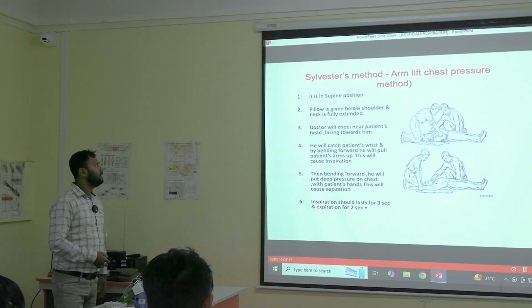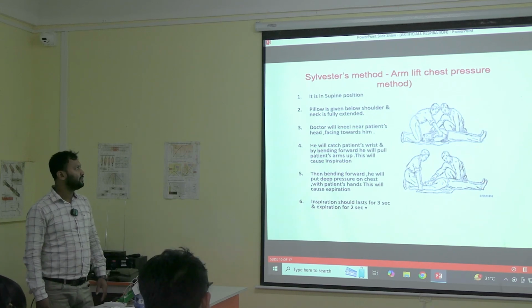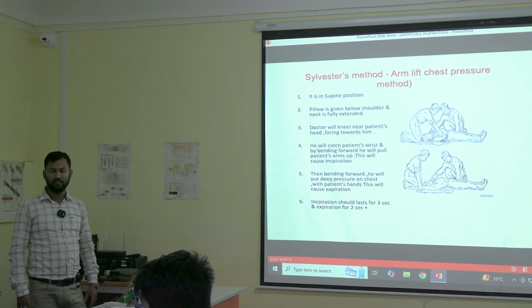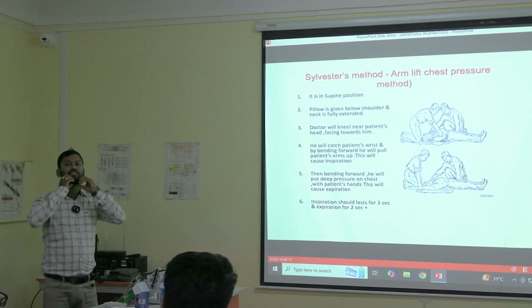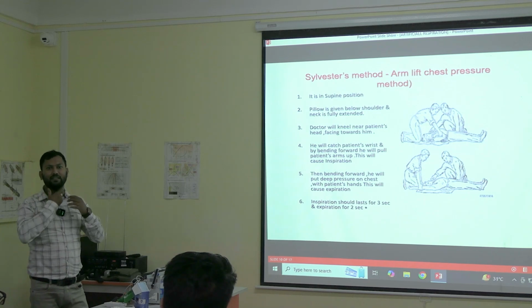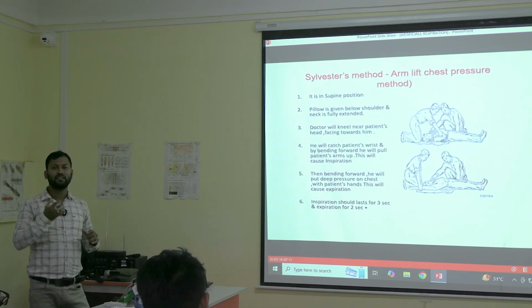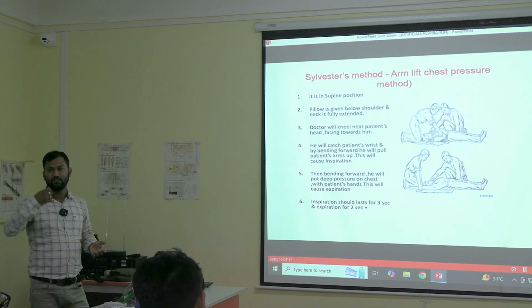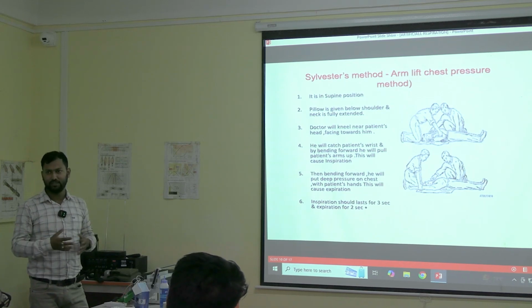So how will we do it? It is in supine position. A pillow is given below the shoulder and the neck is fully extended. How do we extend the neck? We keep a pillow here and we lift the chin like this and extend the patient's neck as much as possible. We have to make sure that the tongue doesn't fall back in this case, so you might need some assistance. You can pull up the tongue so that it doesn't fall back and block the windpipe or block the respiration of the patient.